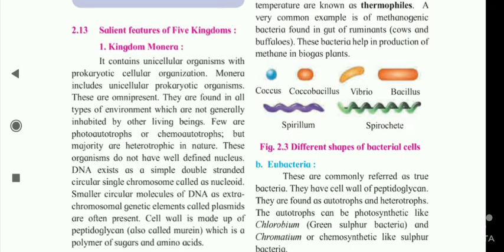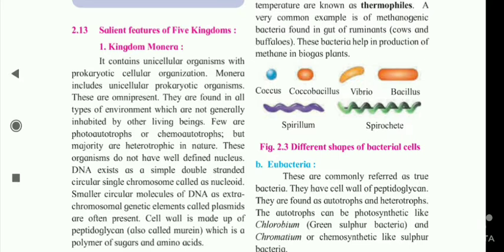2.13 Salient features of five kingdoms. Number 1. Kingdom Monera. It contains unicellular organisms with prokaryotic cellular organization. Monera includes unicellular prokaryotic organisms. These are omnipresent. They are found in all types of environments which are not generally inhabited by other living beings. Few are photoautotrophs or chemoautotrophs, but the majority are heterotrophic in nature.